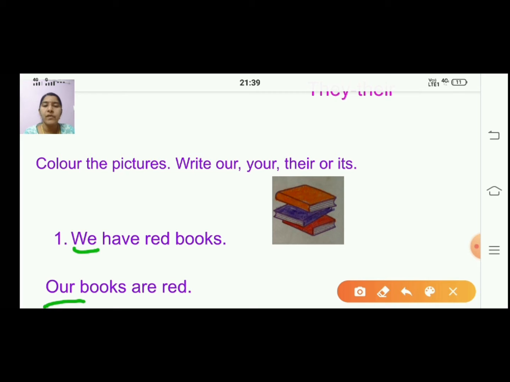We have read books. You can say this in another way: our books are read. So all your books are going to be read. So you can say our books are read.